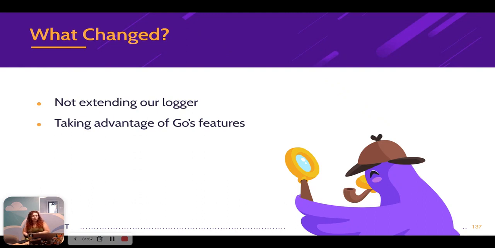Also, we're taking advantage of Go's features. We Google searched very easily and found the io.Writer interface, which made our code so much easier and simpler. So changing our mindset, not thinking about inheritance, but taking the composition side of the inheritance versus composition debate. So taking composition, that's the way Go works. That's the way Go intends you to work with it. We're kind of using dependency injection, right? We're injecting the io.Writer interface when we initialize that logger.